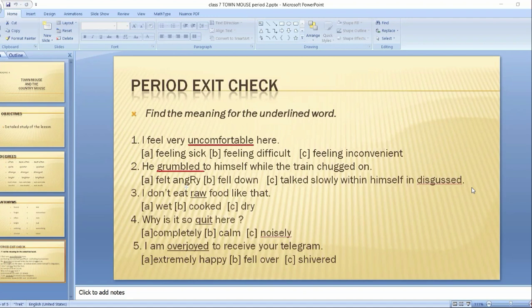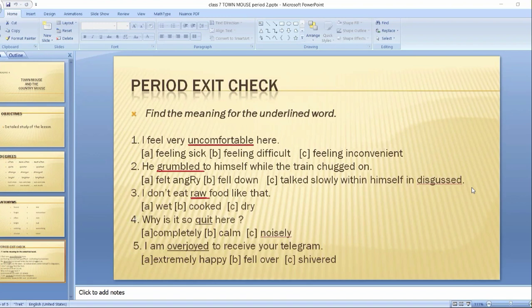Third one: I don't eat raw food like that. Raw is the underlined word. Option A, wet. Option B, cooked. Option C, dry. You need to choose one answer.